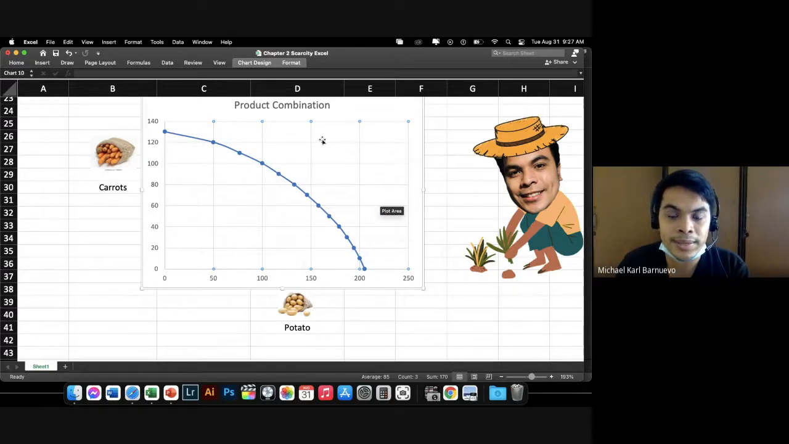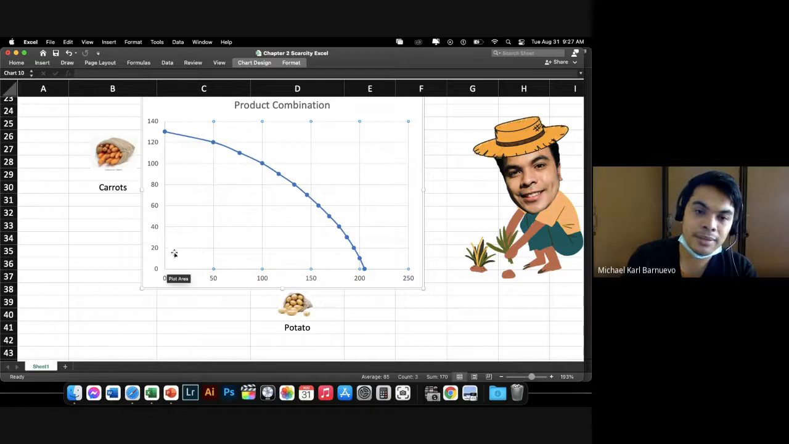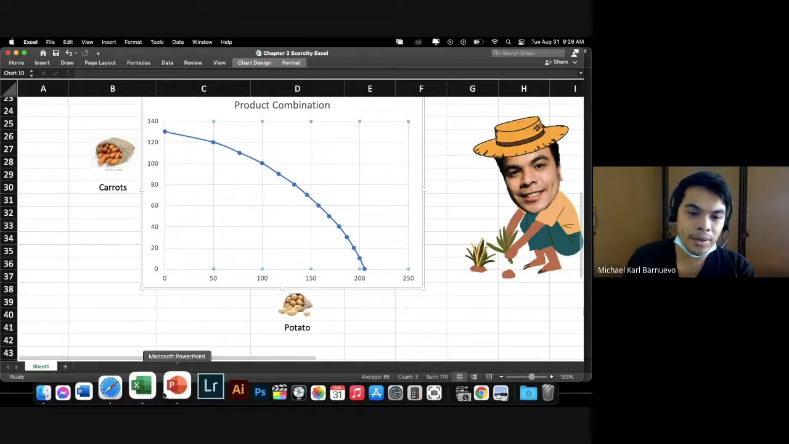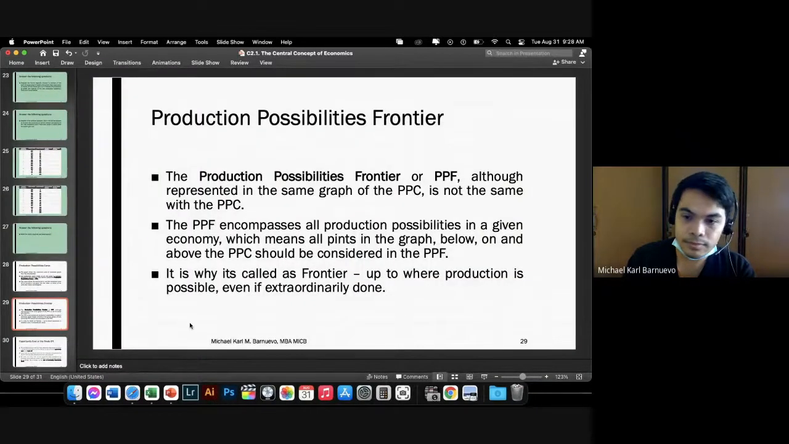If you are here, above the curve, you are not maximizing your resources. If you are here, it is not possible because you have limited resources. Okay, I hope that is clear.